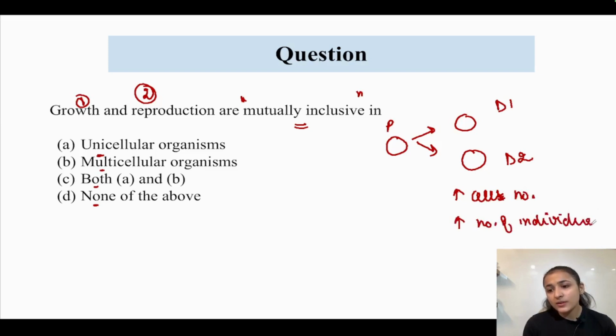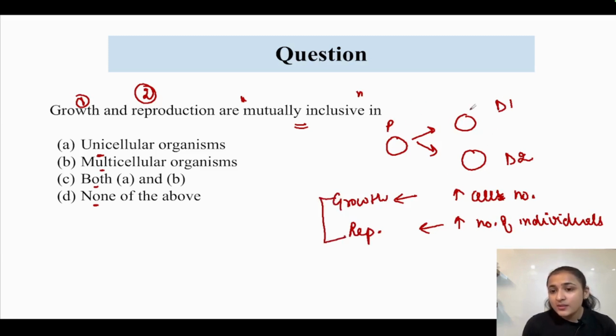Both are occurring together here. Increase in number of individuals is reproduction and increase in cell number can be defined as growth. So both of these events here are the same event, because this same process can be called growth also, it can be called reproduction also. That means they are occurring simultaneously. So the correct answer is option number 1, unicellular organisms.